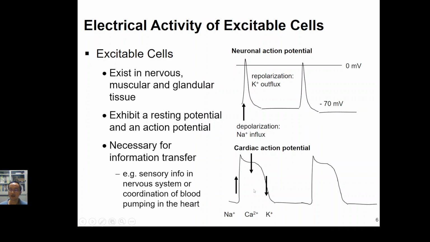Remember, the skeletal muscle and the neuron will have this very sharp action potential like this, without the contribution of the calcium ion in the generation of this action potential. But the action potential for the cardiac muscle will look like this. It involves the contribution of the calcium ions to maintain the action potential at the excited state for a while.